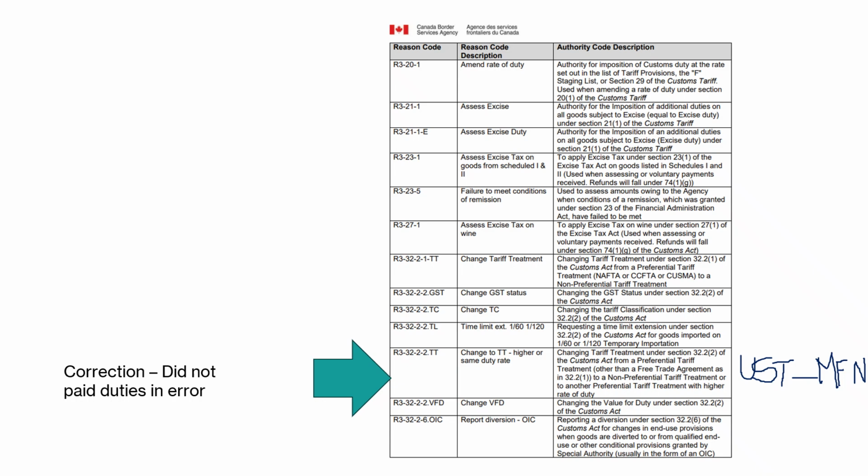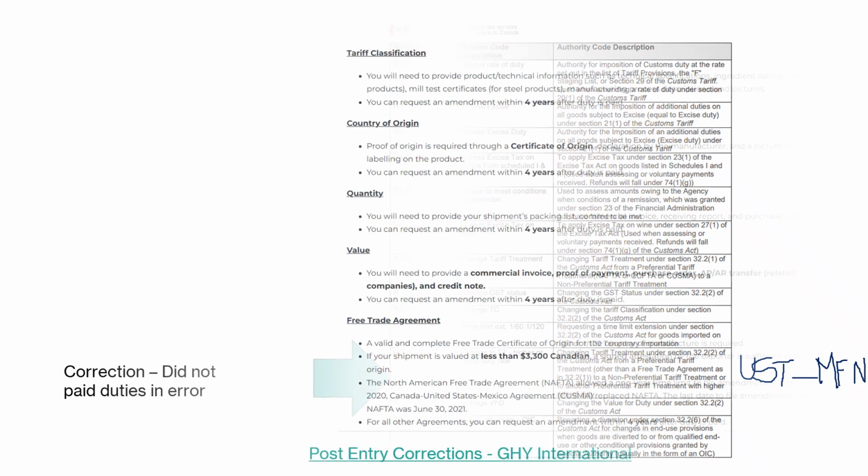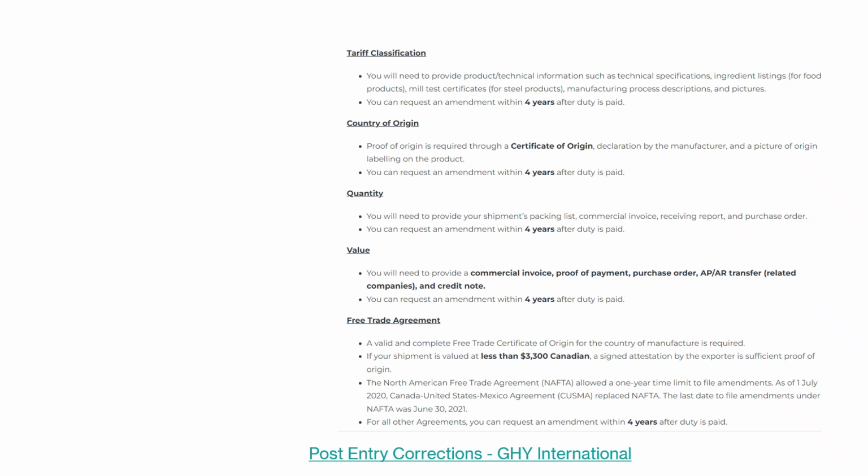Now, there are certain documents that must be provided to CBSA in case of an adjustment. If it's tariff classification, they will need to show technical specifications and an ingredient list. If it's country of origin, they will need to provide a certificate of origin. If it's quantity, they should show a packing list. If it's value, it will be a commercial invoice. And if it's a free trade agreement, they have to show the free trade agreement certificate. They have to attach it in the CARM portal.